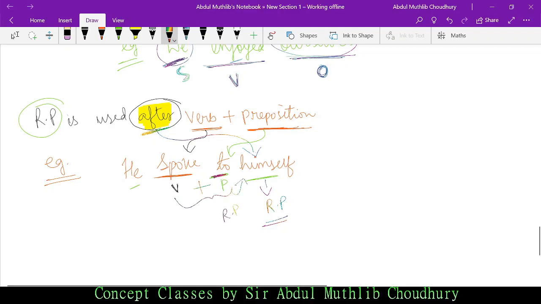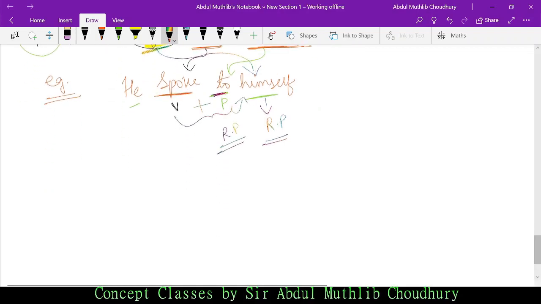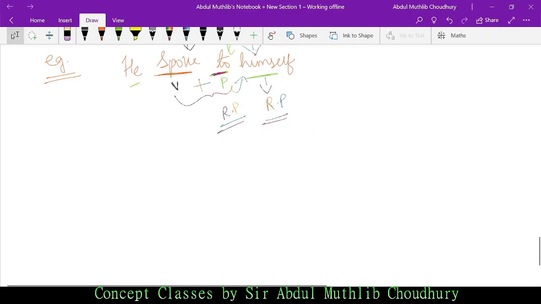reflexive pronoun. Again, as I told you, the reflexive pronoun will have self in case of singular and selves in case of plural, isn't it?